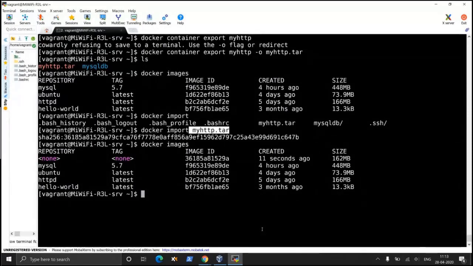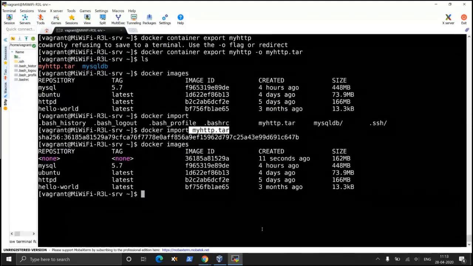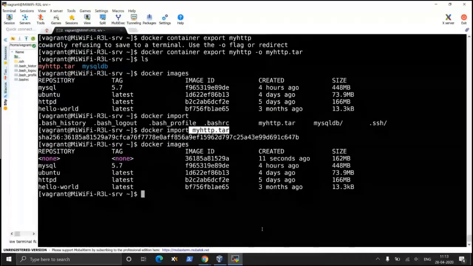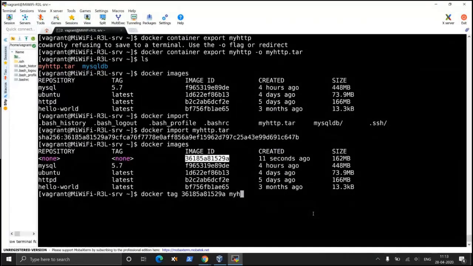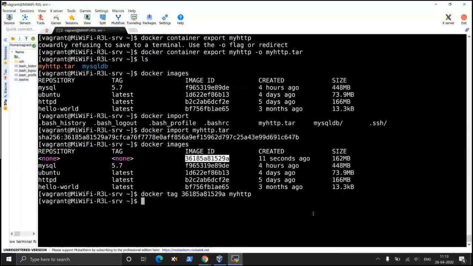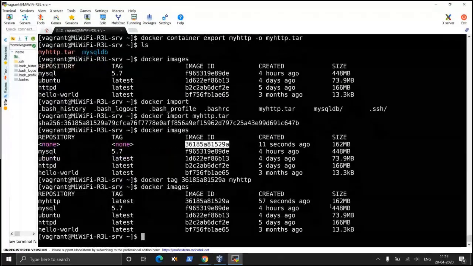How to put a name to it? You can do a Docker tag. Docker tag, okay? Then image ID, this, and tag it as my HTTPD, my HTTP. Okay, now if you do a Docker images, you see it has now a repository tag.